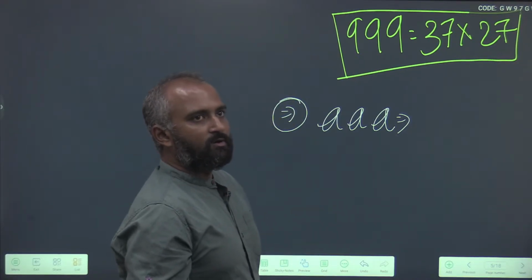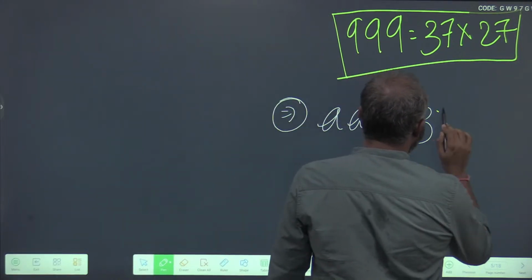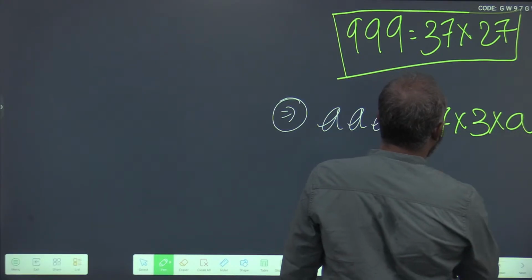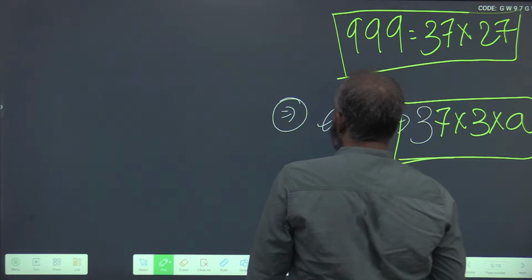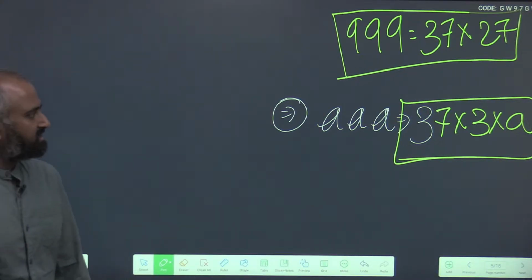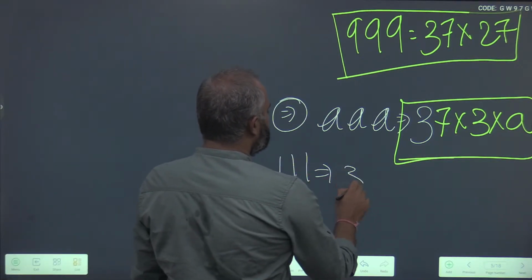Any number of the form AAA can be expressed as 37 into 3 into A. For example, if it is 111, what are its factors?